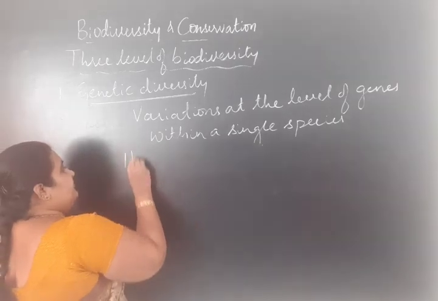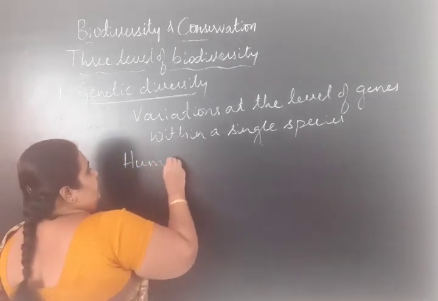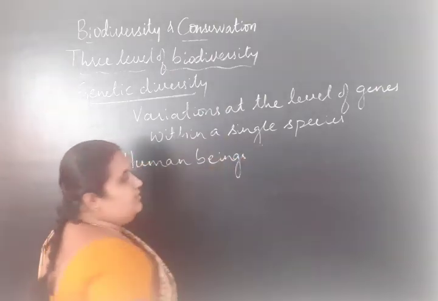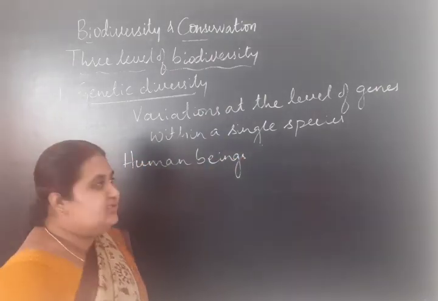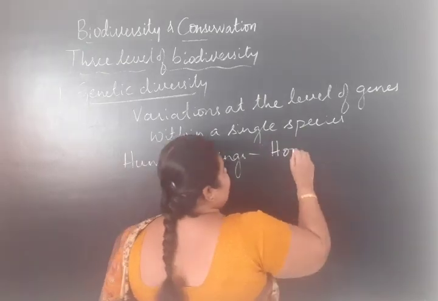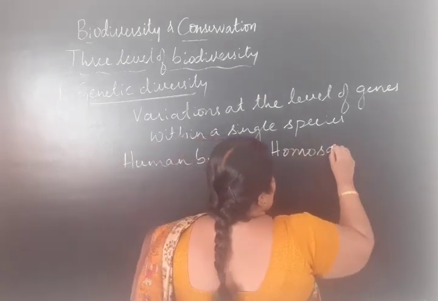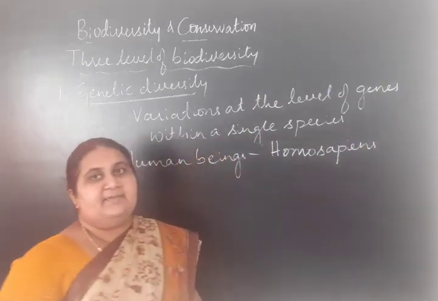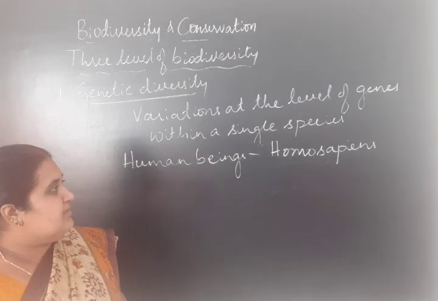For example, human beings. All the human beings present on the earth belong to a species called sapiens, scientific name Homo sapiens.